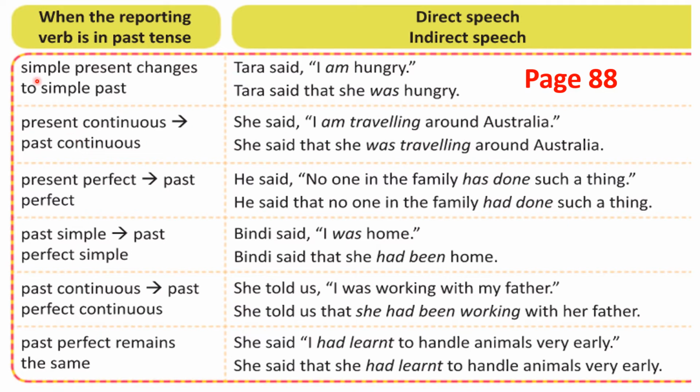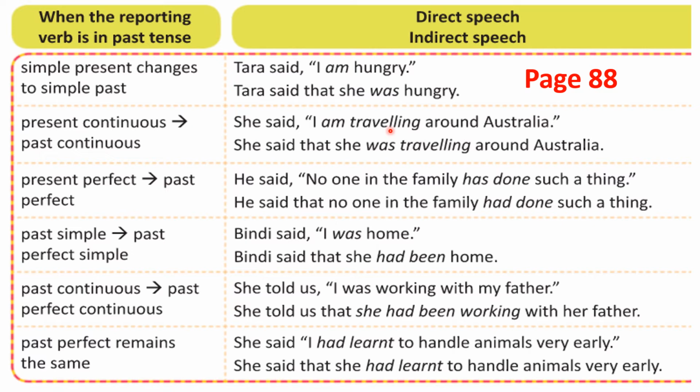Next, let's move on to the second point. Second point is present continuous. If you have present continuous in the dialogue, change into past continuous. That's all. Look here. She said, look at the dialogue. I am traveling around Australia. Can you see here? I am traveling. ING word is there. When you have ING word, that is continuous. I am traveling is present continuous. You are going to change this present continuous into past continuous.